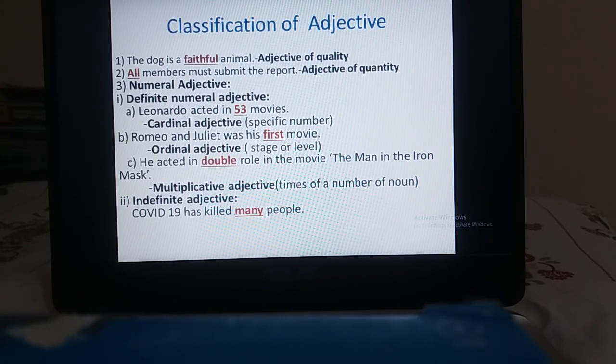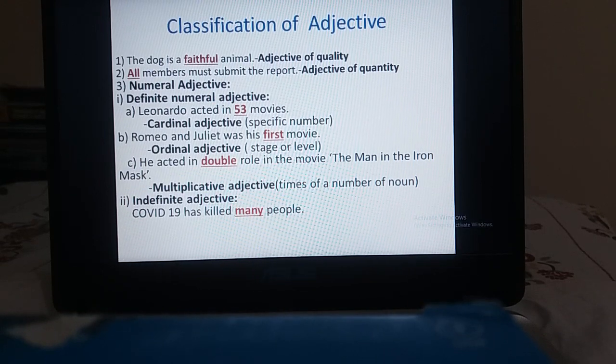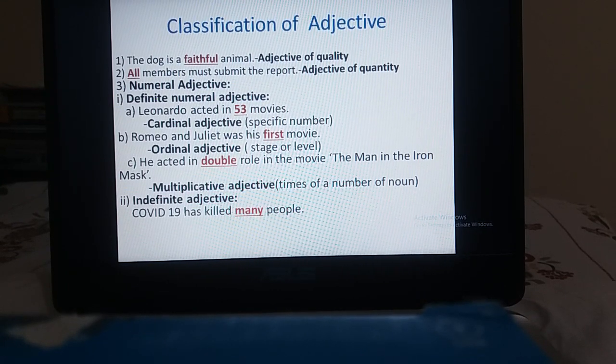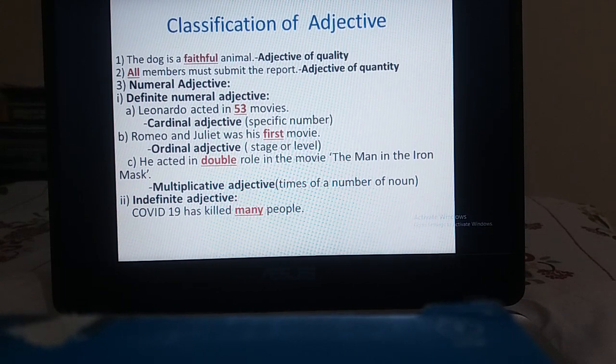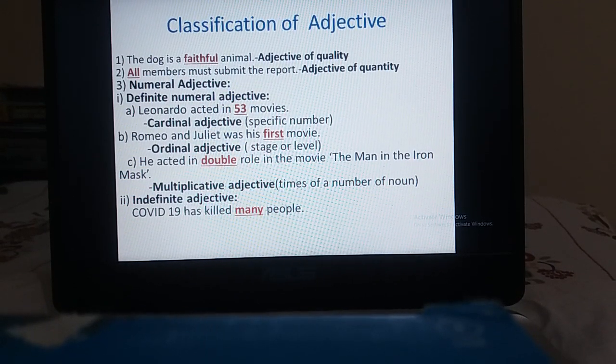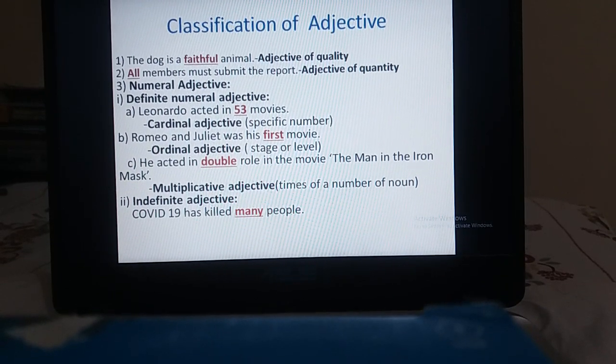Next, I would like to request you to look at examples number A, B and C. In example A, it is written that Leonardo acted in 53 movies, and the focus word is 53. In B, it is written Romeo and Juliet was his first movie. The focus word is first. In C, he acted in a double role in the movie The Man in the Iron Mask, and the focus word is double.